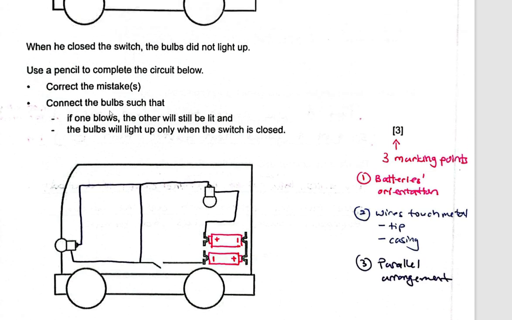Last part, I must fulfill the condition of my bulbs in parallel. Okay, so my bulbs are in parallel. If I turn on this switch, current will flow and light up both of these. My switch can be here, can be here, can be here. If you put a switch on this wire or this part, then it's wrong. If you put a switch here, it means this side is always closed and the bulb is always lit. So the switch must be either on this wire or this part or this part.